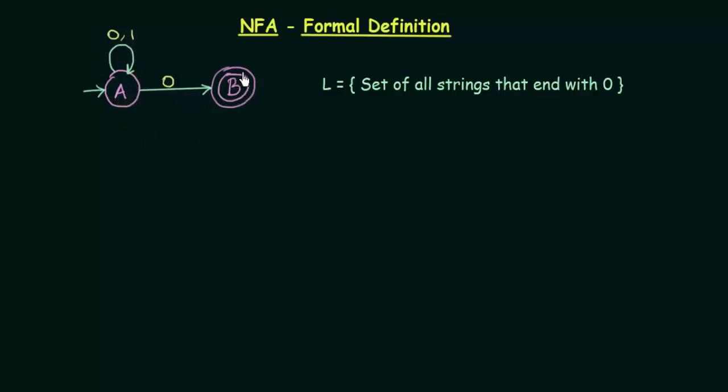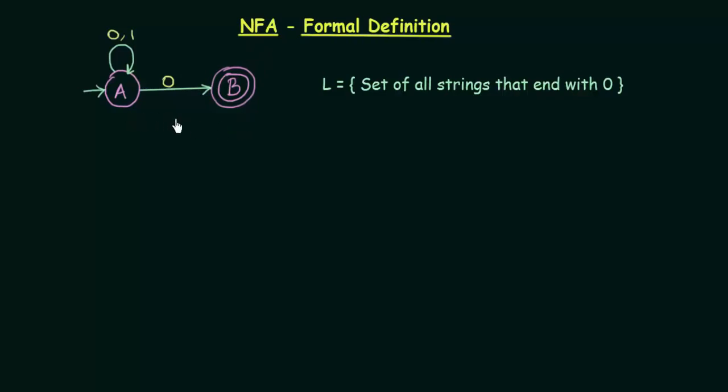And A on getting input 1, it stays in A itself. And what about B? We did not mention what happens to B when it gets input 0 or 1. Is it wrong or is it incomplete? No, it is not wrong. In NFA, you can actually leave it like this. It is perfectly legal to leave a state like this without mentioning anything. That actually means that this state does not go anywhere. Which was not legal in DFA, but in case of NFA, it is perfectly legal, and this is a complete NFA.